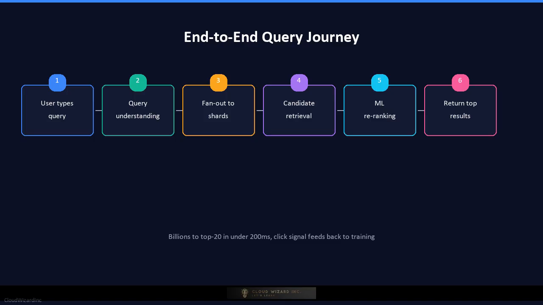The first pass scorer applies a lightweight gradient-boosted model, using pre-computed features to narrow to 500 candidates. The heavy ranker, a transformer-based cross-encoder, scores these 500 using query document interaction features. Business rules apply. Boost in-stock items, filter out policy violations. The top 20 results are returned to the user in 140 milliseconds. The user clicks the third result and buys the shoes. That click signal feeds back into the training pipeline to improve future rankings.